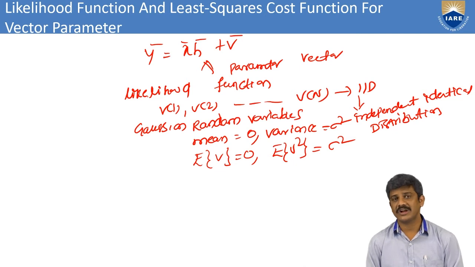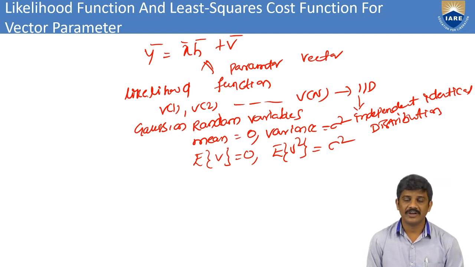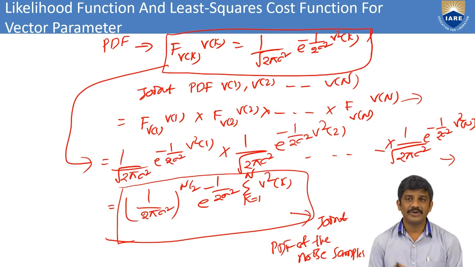In the previous sessions we discussed clearly the variance of this noise vector and also the mean of that noise. We can write mean equal to 0 and variance equal to sigma squared. Coming to the probability density function.